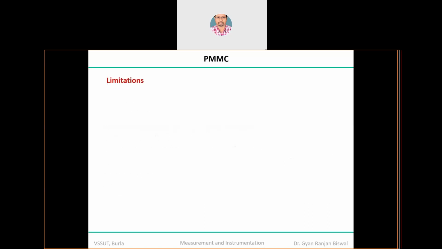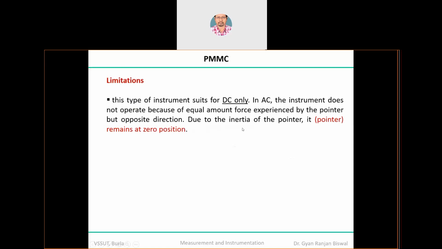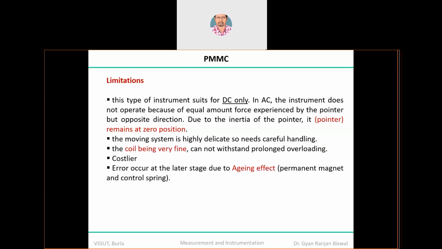Okay, what are the disadvantages? Let us see very quickly. Obviously the type of instrument is highly suitable for the DC application, but it is only suitable for the DC application, not for the AC application, because in AC application your pointer will remain at zero position because you are trying to measure the average value, and the average value of an AC supply will always be zero, not the RMS value. That's why current is still passing through the coil, maybe very high current, but you may not get the measurement.